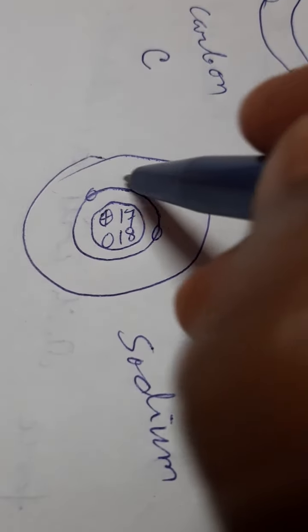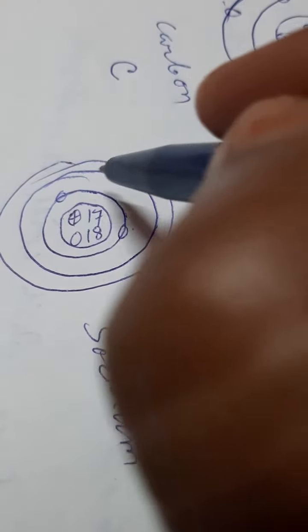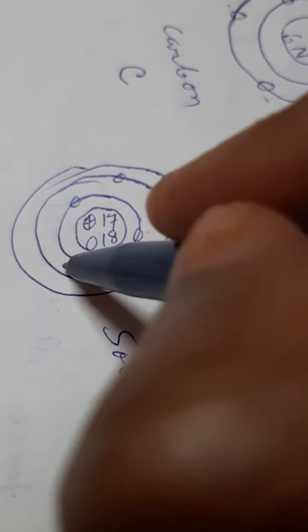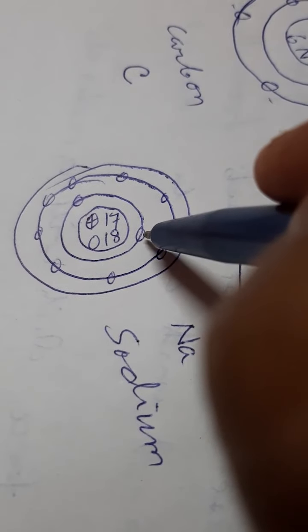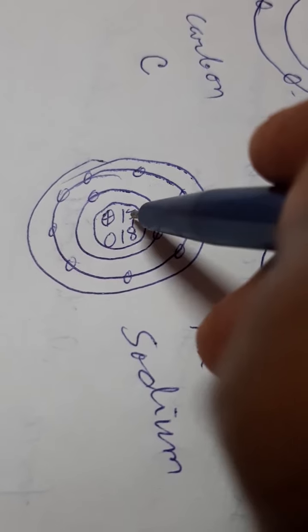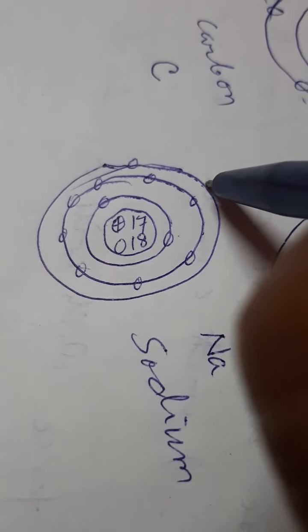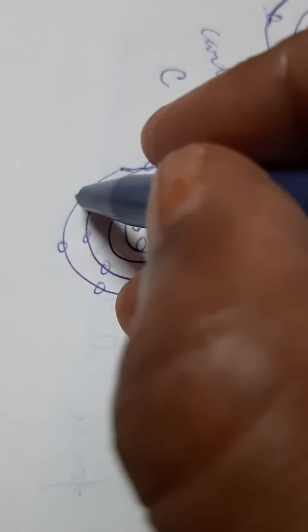So in the first orbit there will be 2 electrons, as we have learned. In the second orbit, use the 2n square formula, and there will be a maximum of 8 electrons. 1, 2, 3, 4, 5, 6, 7, 8. 8 and 2 means 10, but there must be 17 electrons, and in the third orbit the remaining 7 will be there. 1, 2, 3, 4, 5, 6 and 7.